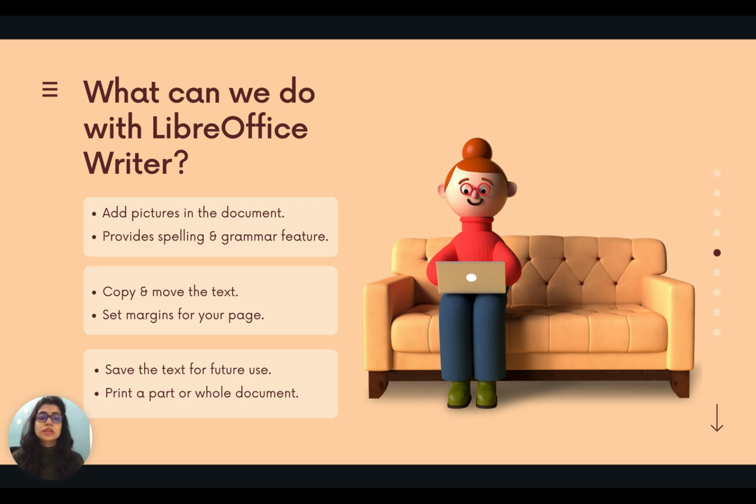Last one is you can print a part or whole document. Yes, you can print one page of your document or you can print all the pages of your document. So it helps you to type your text in the document and then print it. So LibreOffice Writer is used to type, edit, save and print the document.